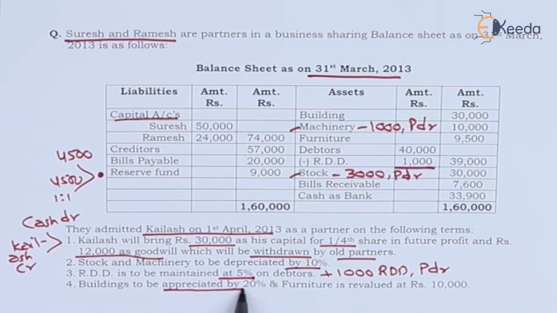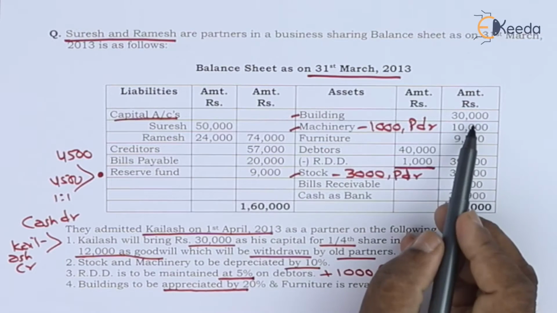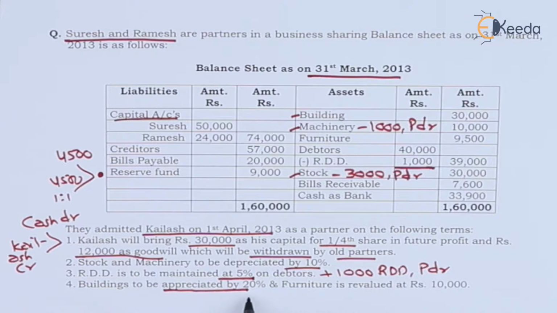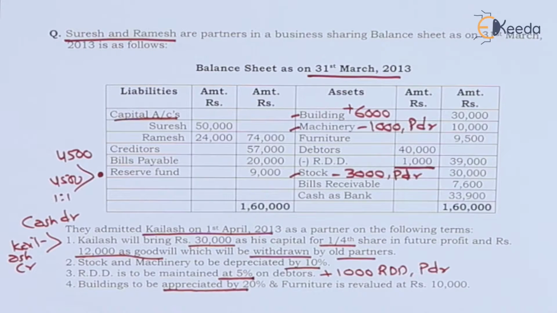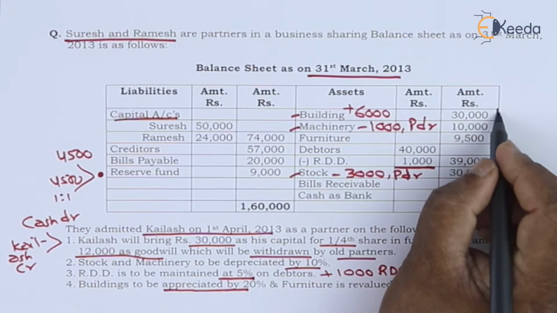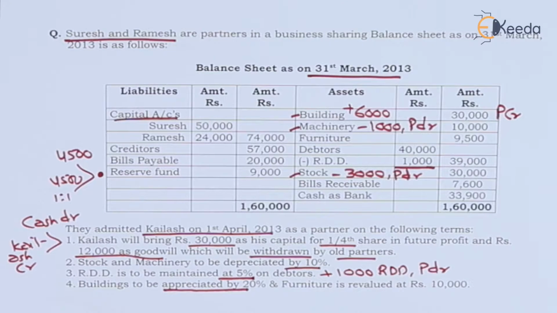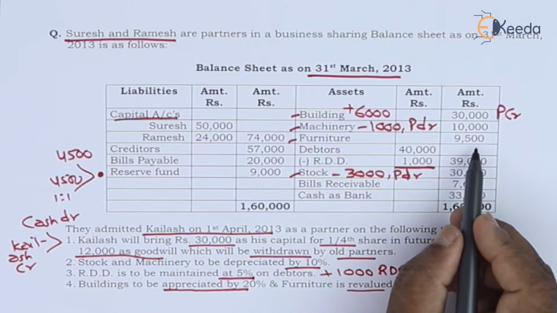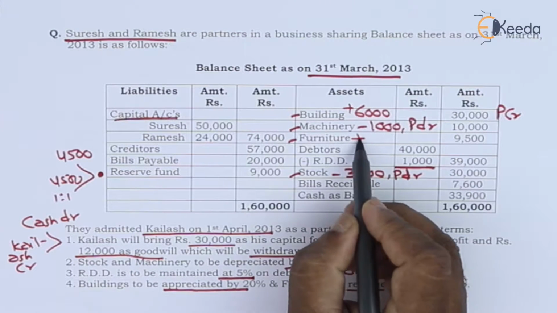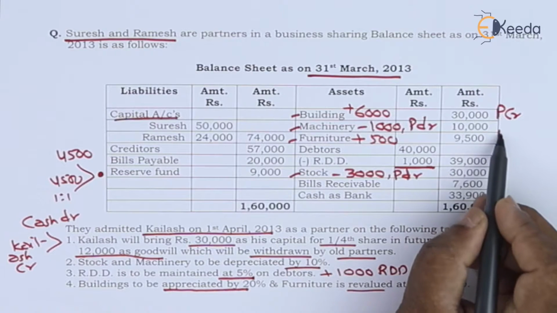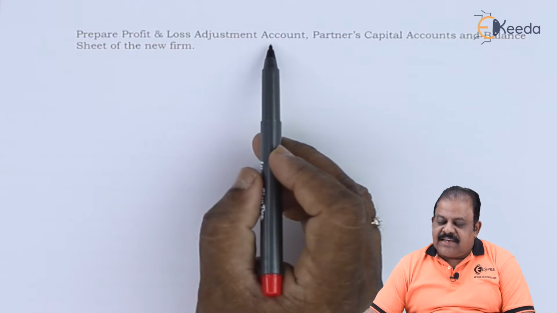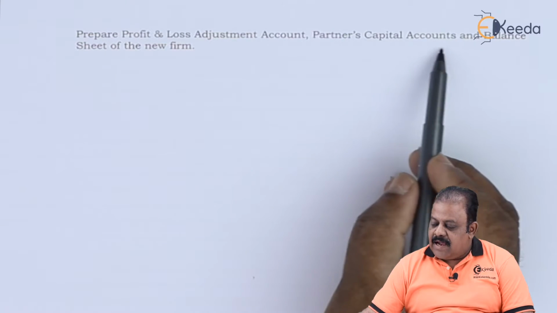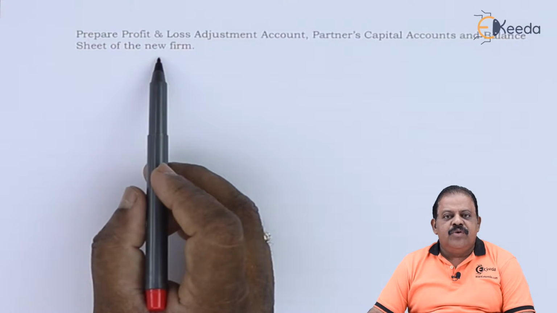Building be appreciated by 20%. Building we have 30,000. Appreciated by 20% means we'll have to add 6,000 to it. Second effect, profit and loss adjustment account credit. Furniture revalued at 10,000. Furniture we have 9,500. We have to add 500. Second effect, profit and loss adjustment account credit. Prepare profit and loss adjustment account, partners capital account and balance sheet of new firm.